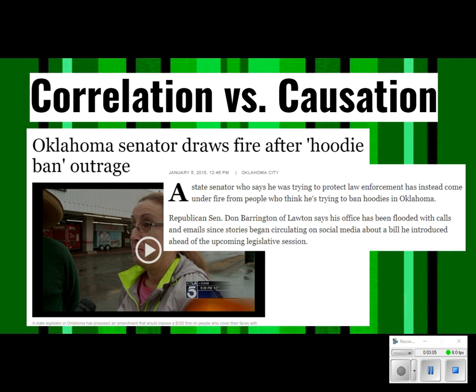And if you think a little bit deeper about it, I'm pretty sure that those people were probably also wearing pants, maybe even socks and shoes, perhaps even underwear at the time of those crimes as well. So why aren't we banning those?